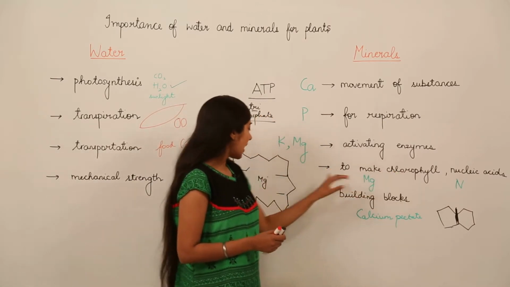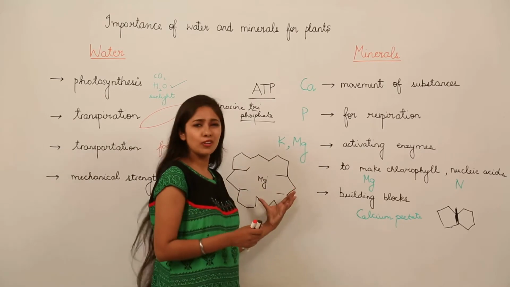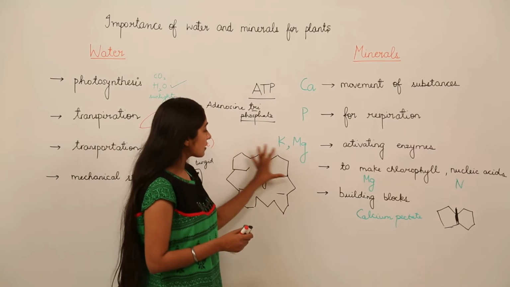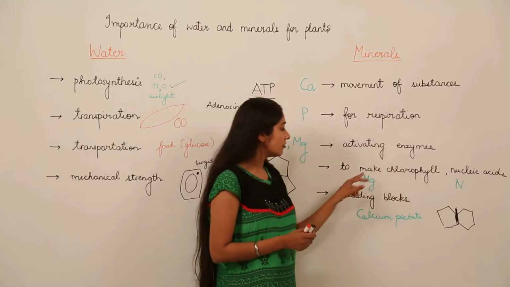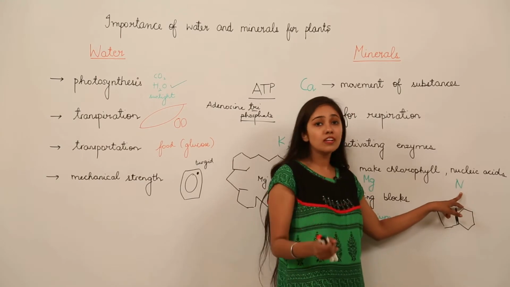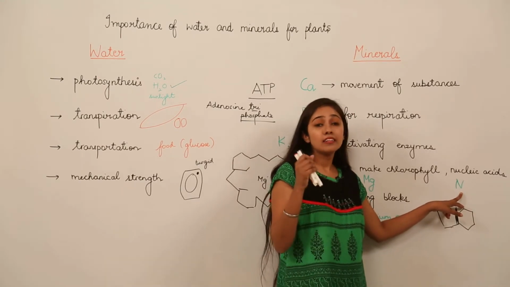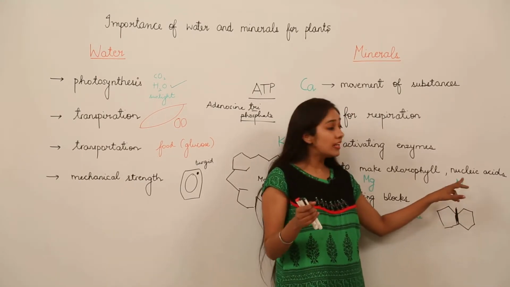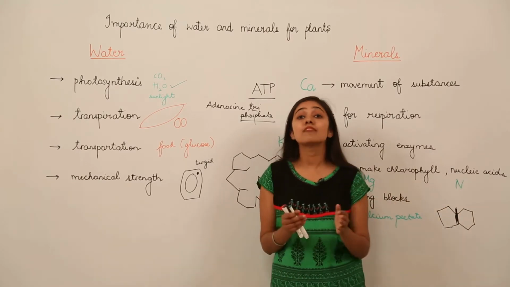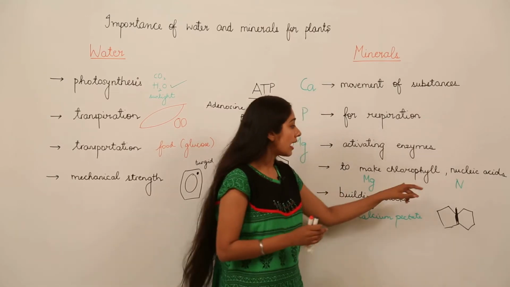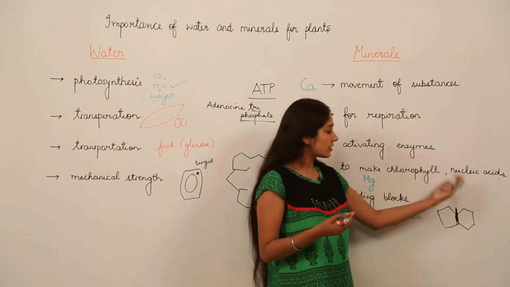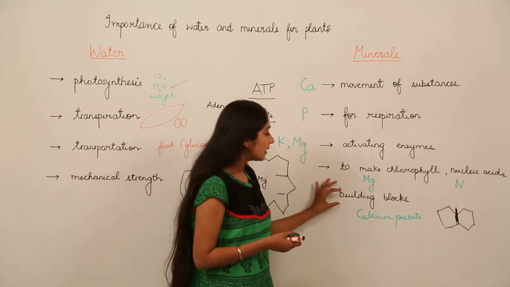To make chlorophyll, we need magnesium, and I've just roughly drawn a porphyrin ring, how it looks, and in the center we have a magnesium element. So this is how for making chlorophyll we need magnesium, and for making nucleic acids we need nitrogen. Just recall that we have nucleic acids and the nitrogenous bases are mainly composed of what? Nitrogen. So in the DNA we have nitrogenous bases. Those nitrogenous bases are composed of what? Nitrogen, obviously.